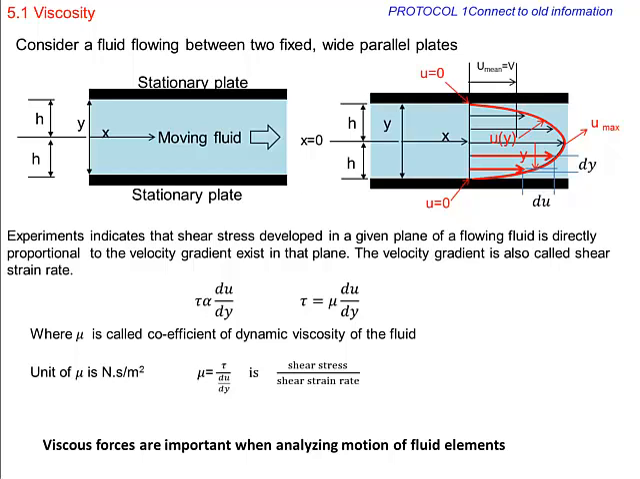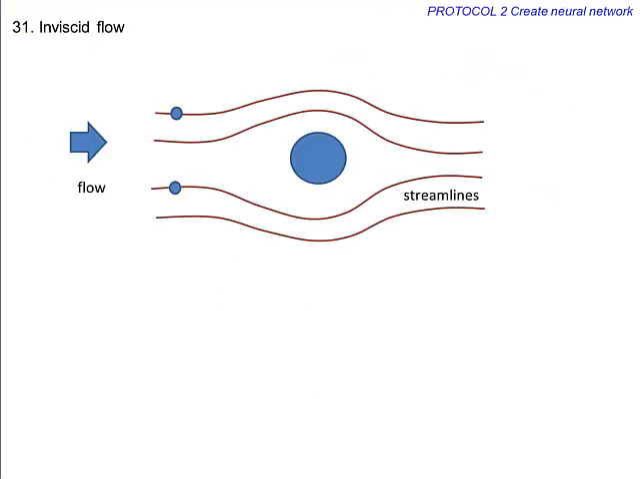In this video, we discuss an assumption sometimes useful for easier mathematical description of fluid motion. An inviscid flow assumption implies that for a given flow the viscous forces can be neglected. For example, consider steady flow of air around a cylinder.